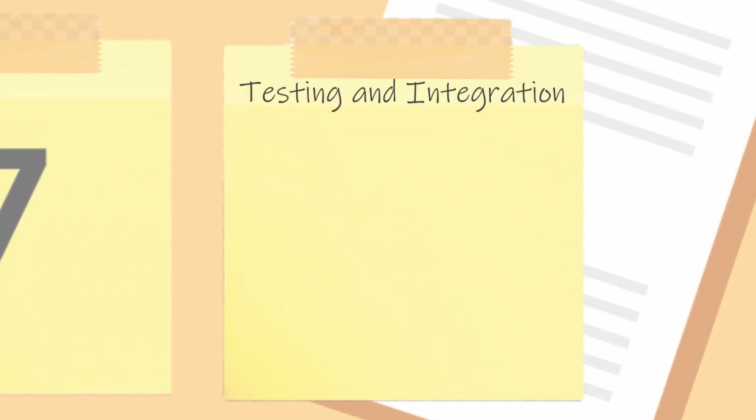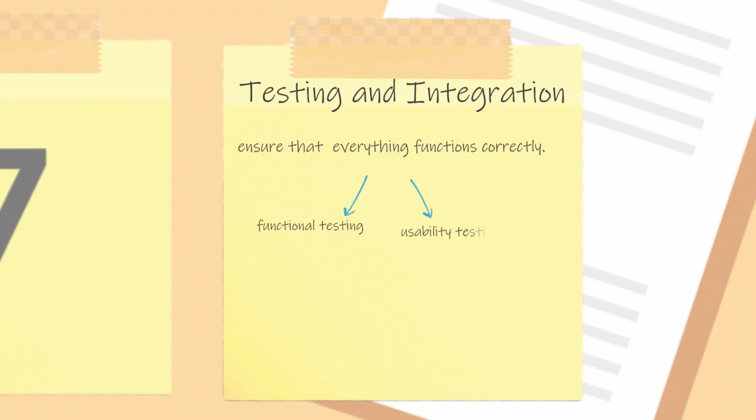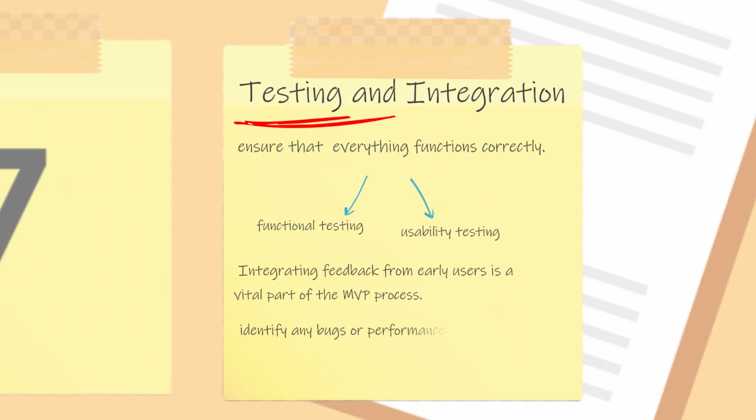Conduct testing and integration. Once the MVP is built, thorough testing is crucial to ensure everything functions correctly. This involves both functional testing and usability testing. Additionally, integrating feedback from early users is a vital part of the MVP process. Testing allows you to identify any bugs or performance issues early, while integration helps refine the product based on real-world usage. Creating an MVP is not just about building a product with fewer features, it's about making the right product.